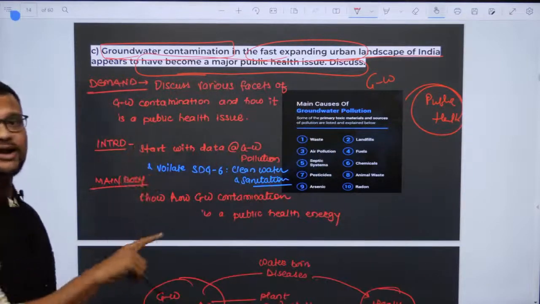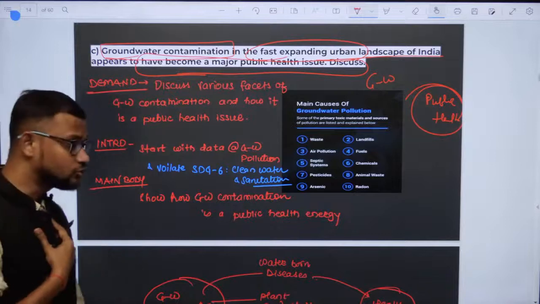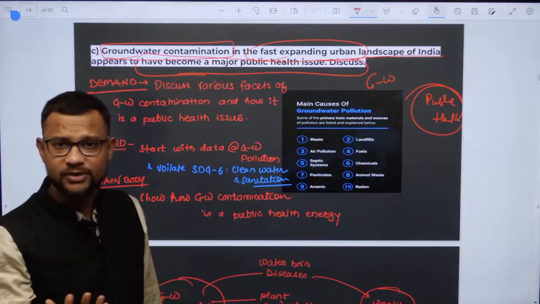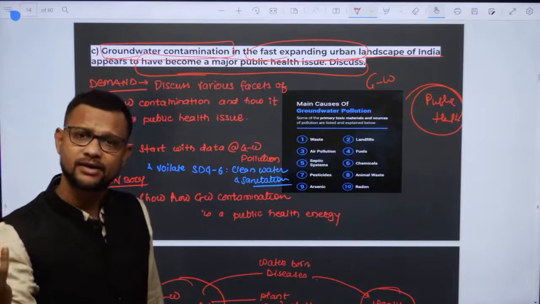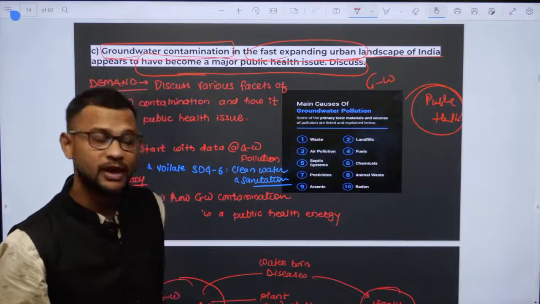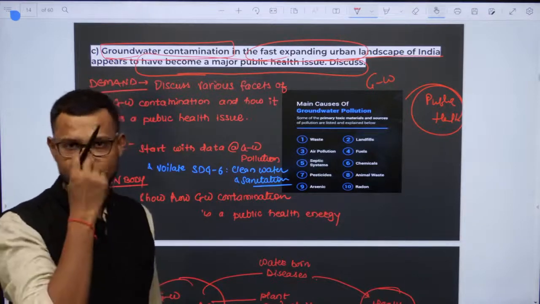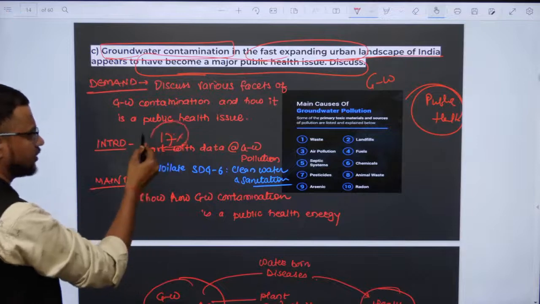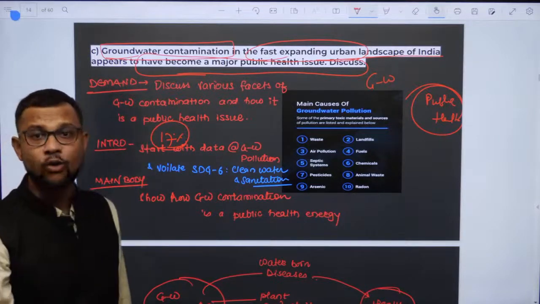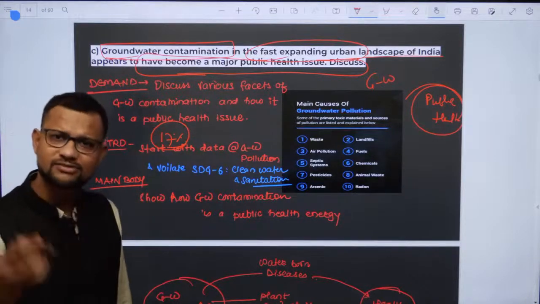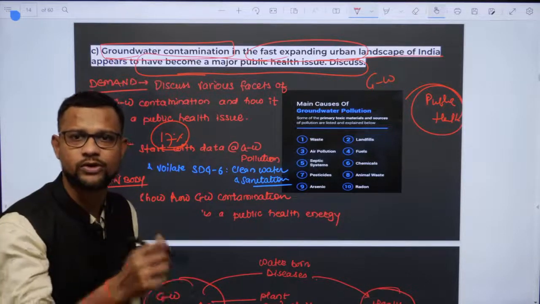Now for this kind of question, again I would like to introduce with data, and I do have some data. When you will be preparing, you will be having that data also, right? So that's not a difficult thing. 17% of Indian districts are overexploited with the groundwater. Write it over there. It makes my introduction. Yeah, this is the way to introduce.